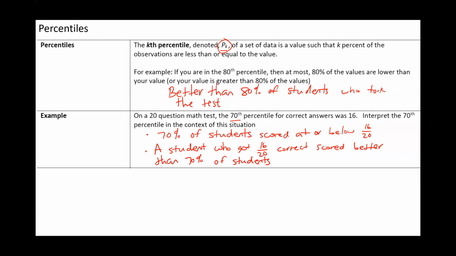That's super confusing. So first of all, think of a percentile as a cutoff point. Okay, this is a cutoff point. Now, what does it cut off? Well, it's a cutoff point so that k% of observations are below that. All right, I'll give you guys an example.